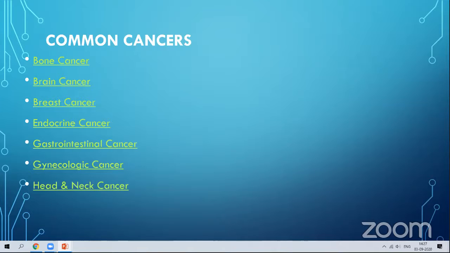Gynecologic, this is commonly for women, gynecologic cancer, uterus cancer, like that. They will remove the uterus. According to the nature of the cancer, they will go for the treatment. So gynecologic cancer, head and neck cancer, this also will come under bone cancer, particularly in the neck region.